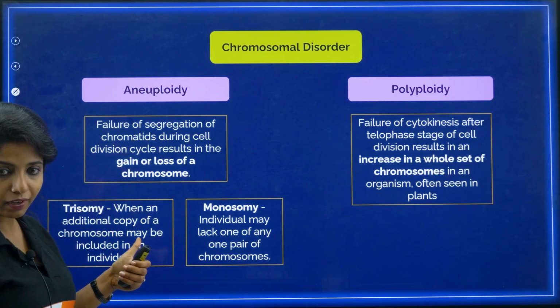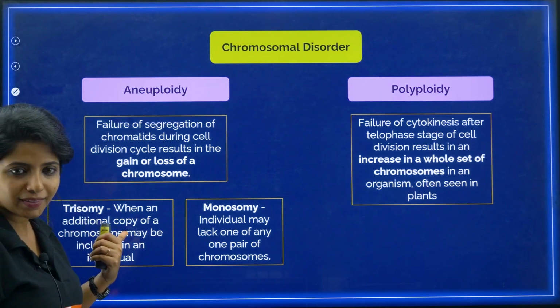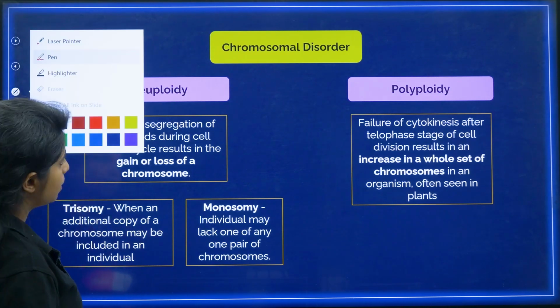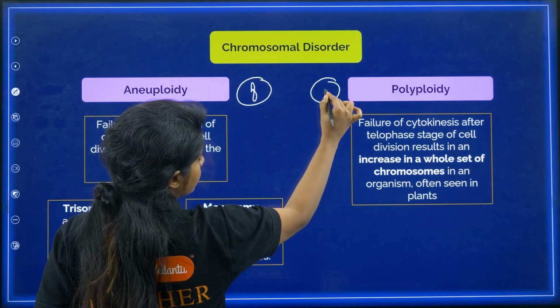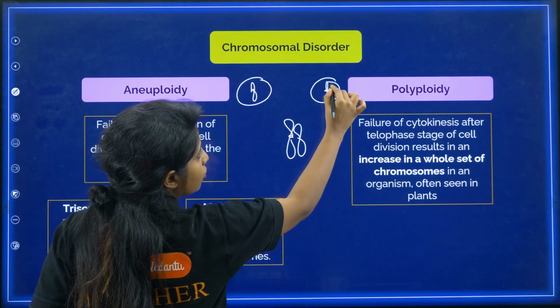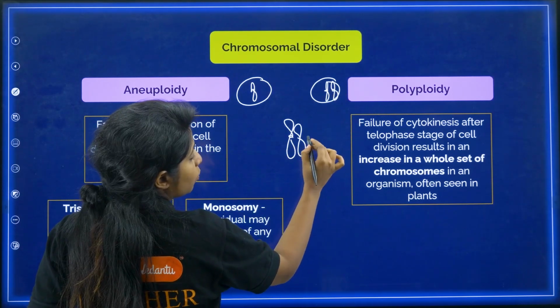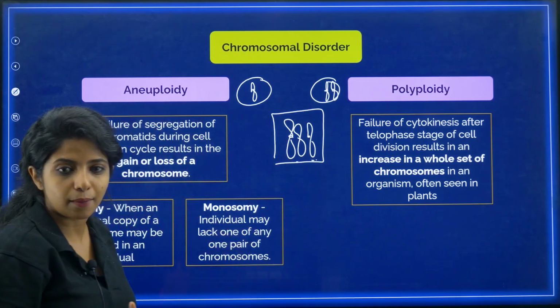when there is an additional copy of a chromosome, you call this trisomy. Why? Because from one gamete you are getting one chromosome, and from another gamete you should be getting one chromosome. Together it will be something like this. But now over here you have one more chromosome. So what are you getting? You are getting one extra chromosome. So 1, 2, 3, trisomy is happening over here.